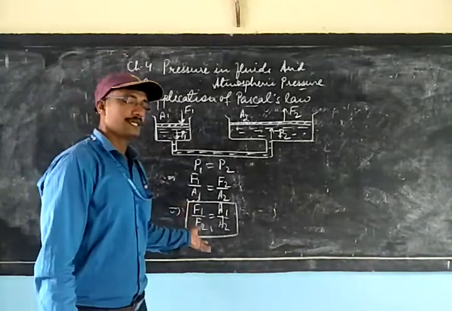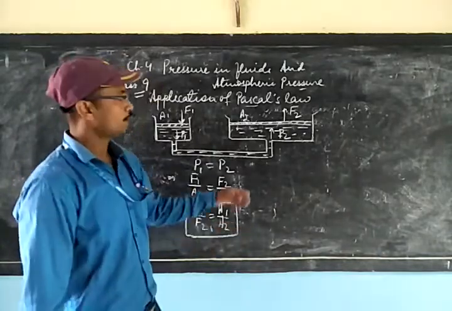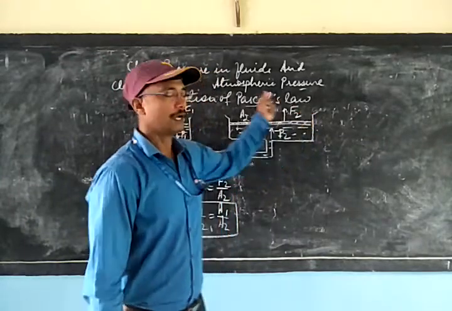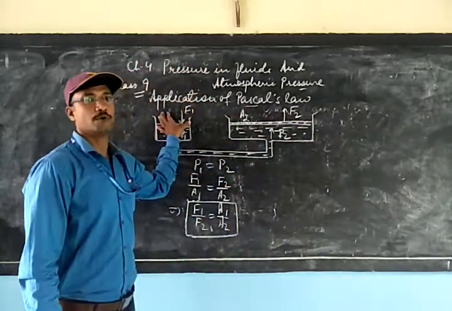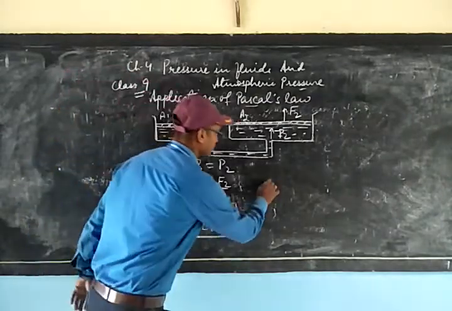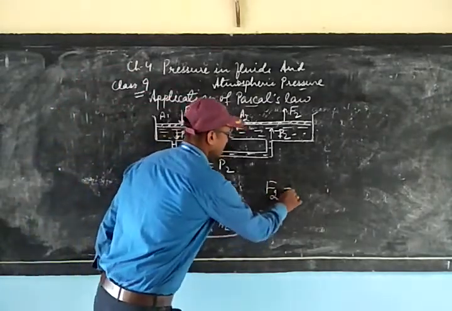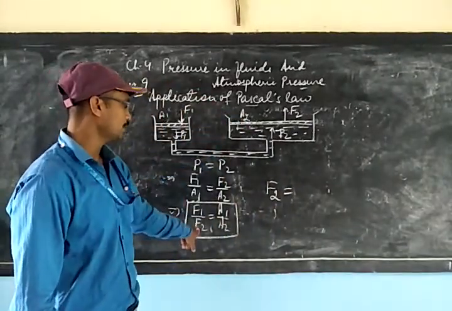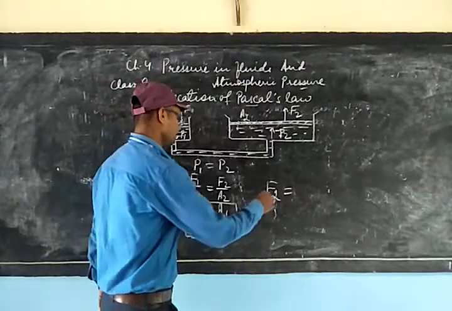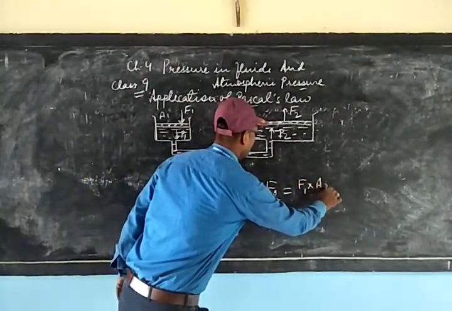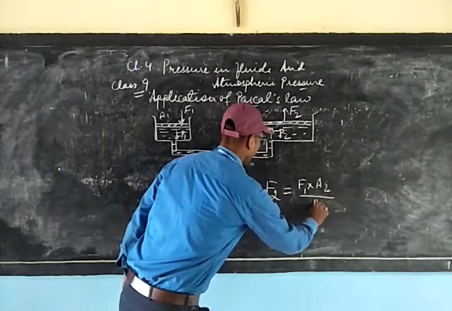From this relation you can find out what amount of new force will come out on applying a small force on a small area. So this is the formula to find out the greater force in a larger area. From this you can find out it will be equal to F1 into A2 divided by A1.